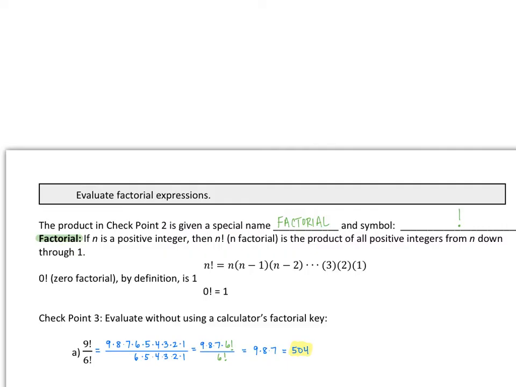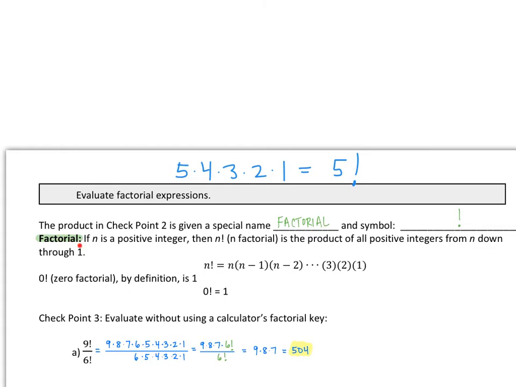Now we're going to talk about factorials and evaluating factorial expressions. So this might be a little new to you. So the product in checkpoint 2 is given a special name. That's what you did. You did 5 times 4 times 3 times 2 times 1. This is actually called a factorial. So I could say this is the same as saying 5 factorial. That's our symbol for factorial.